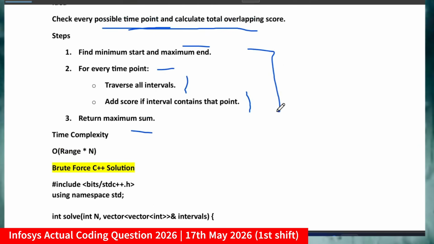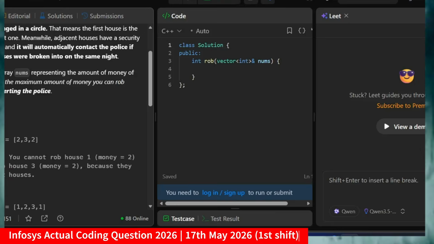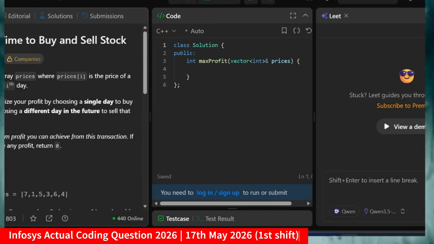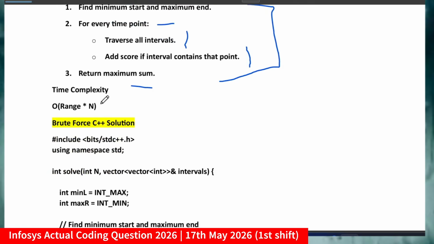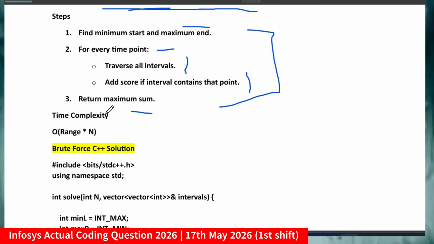Remember, getting the logic in the exam is quite challenging, so you should have clarity and you should have done some practice. If you have some more time, like your exam is scheduled for next Sunday, utilize this time by practicing some DP questions and graph-based questions. Like I said, these 2 questions were similar to the one asked today, so you can follow that. Now for brute force, since I am going to every time point in the range and traversing all intervals, the time complexity will be range into n.